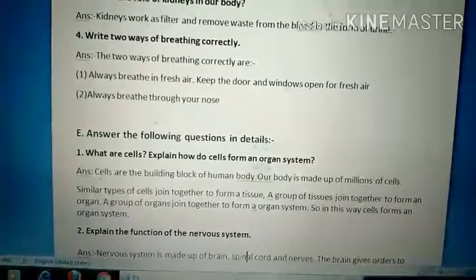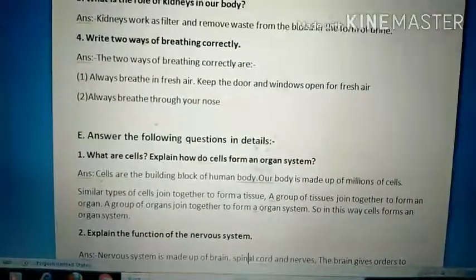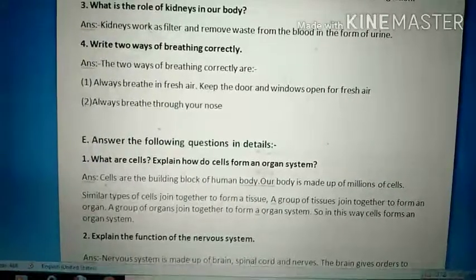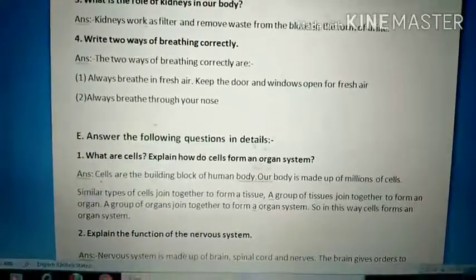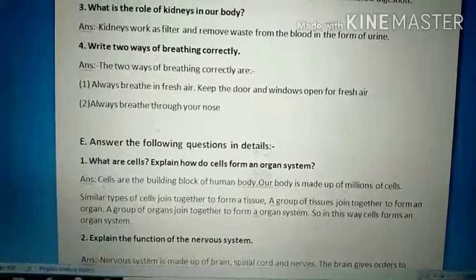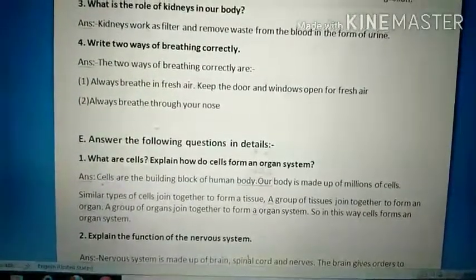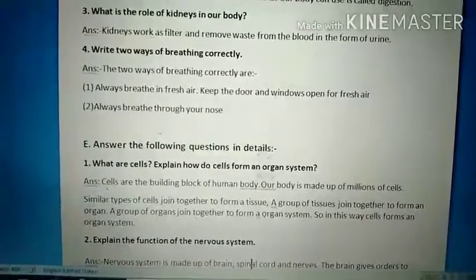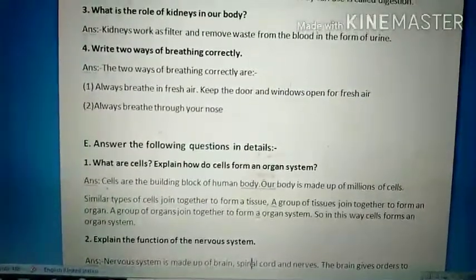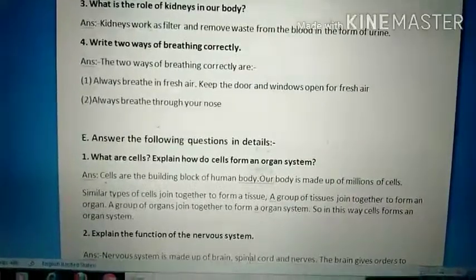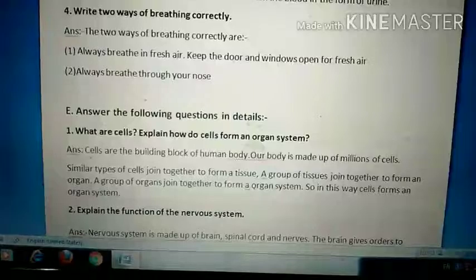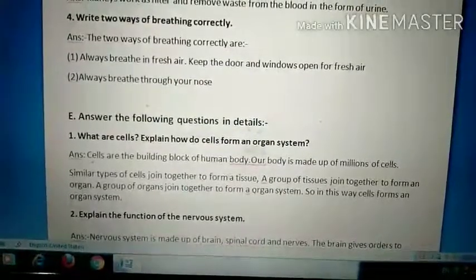They are the building block of human body. Our body is made up of millions of cells. So up to here you have to write the definition of cells. Okay, what is cells? Cells are the building block of human body. Our body is made up of millions of cells. Right? Now, how do cells form an organ system?